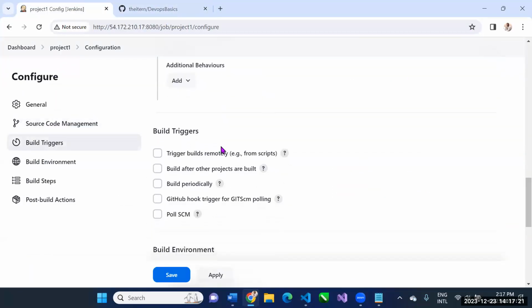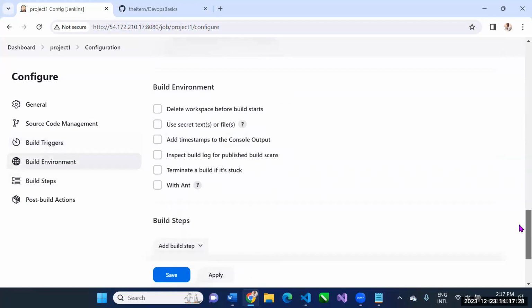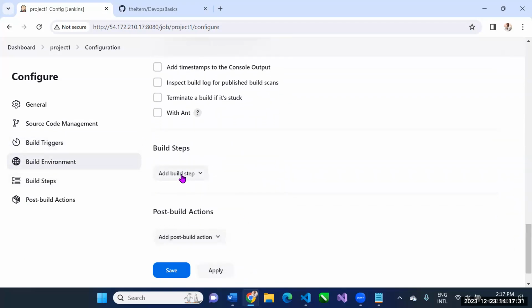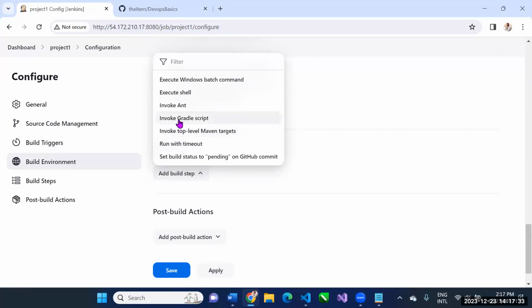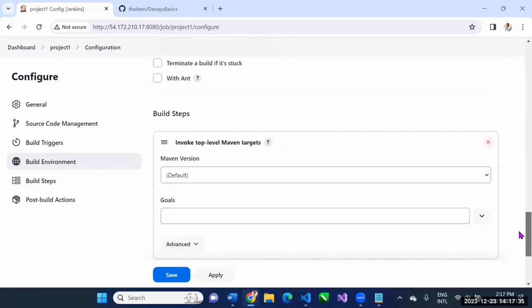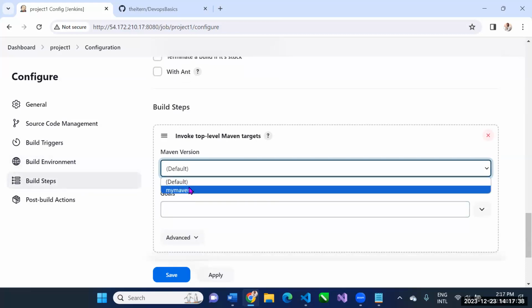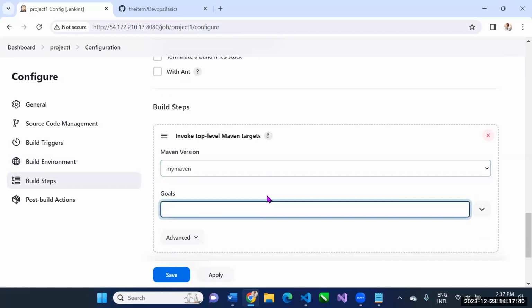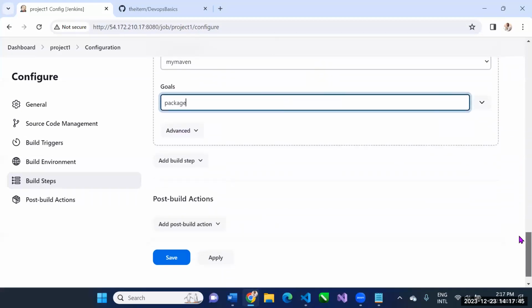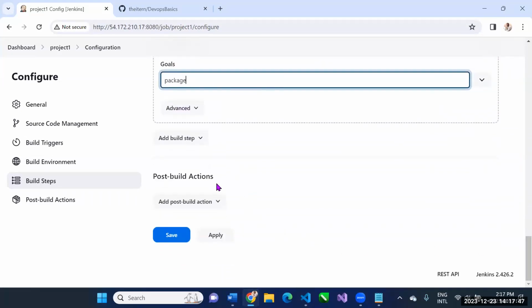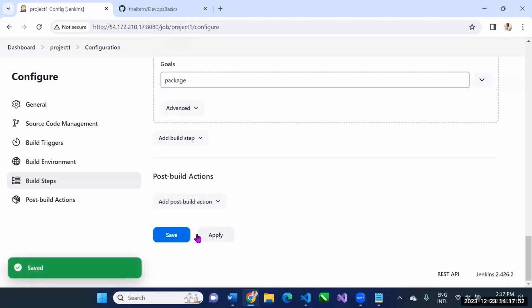All right, and then build trigger. I'll come back to that. That's the reason we're here. I want to show you how webhook works. But for now, I'll say build the code using Maven. So I'll say top level Maven. It will ask me, what's the name of the Maven I should call? I'll say my Maven that I built earlier. What should I do with it? Package it. Package means build code. That's it. In future, I will come to post build and all of that. But for now, I just want to say build the code.